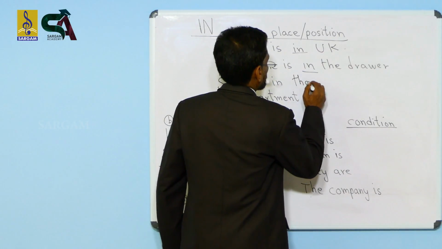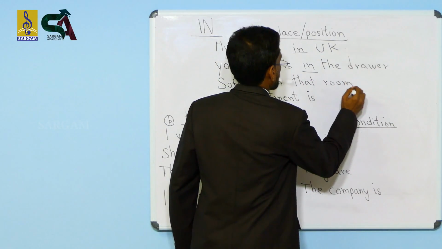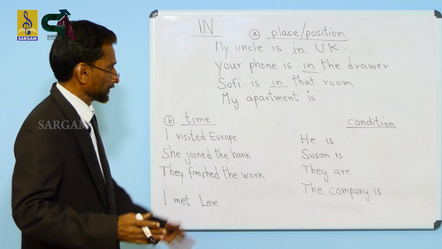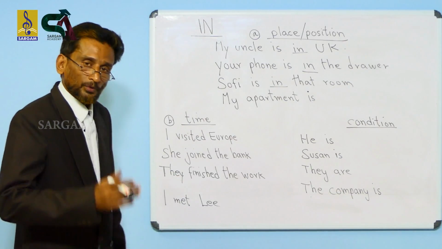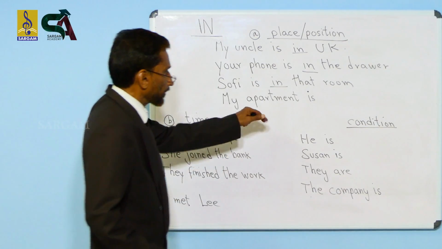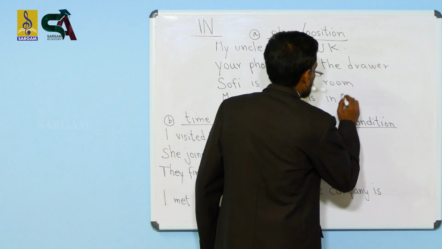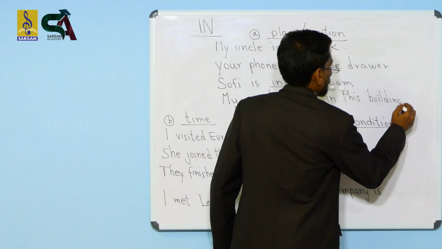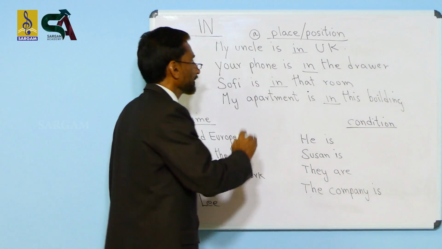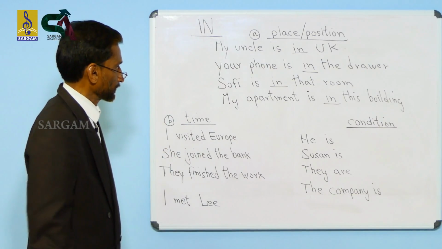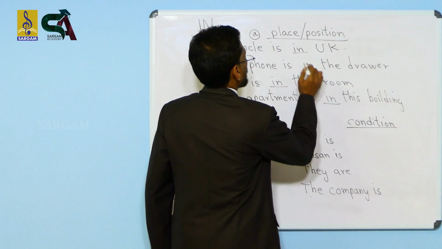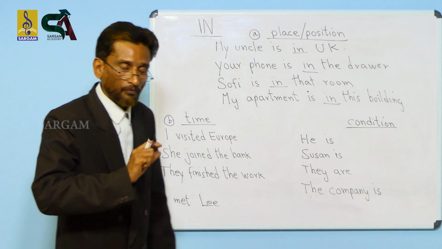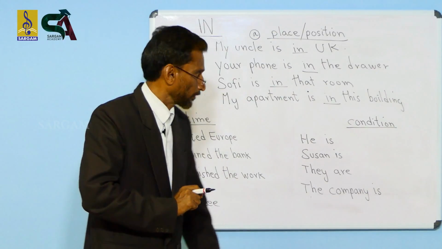Sophie is in that room. Where is Sophie? She's in that room. She's in the hall. Where is your apartment? My apartment is in this building. In this building. So, in all these sentences, in shows place or position of something or someone.